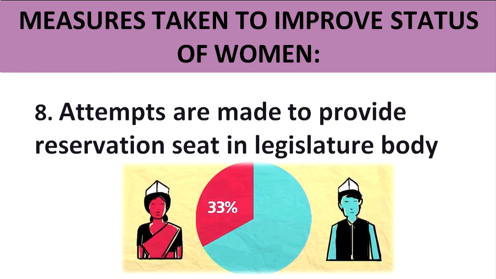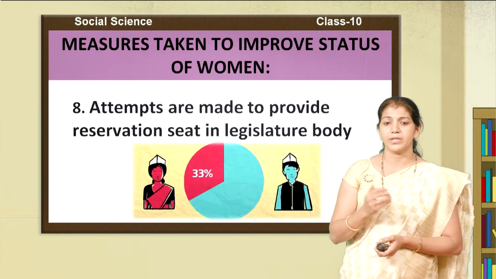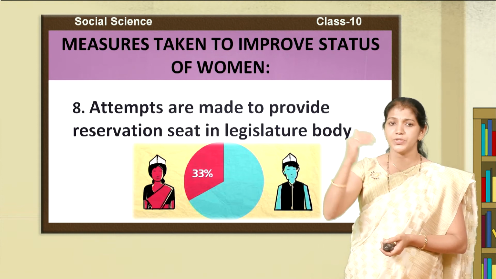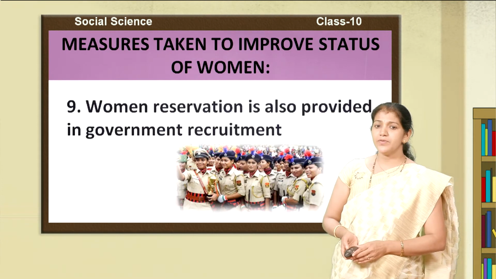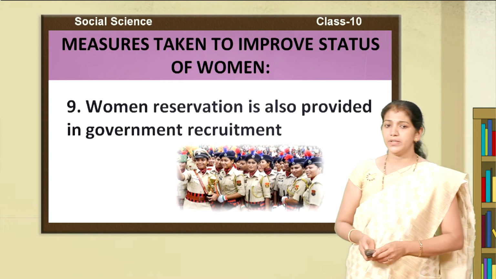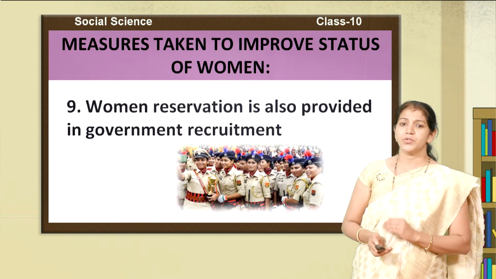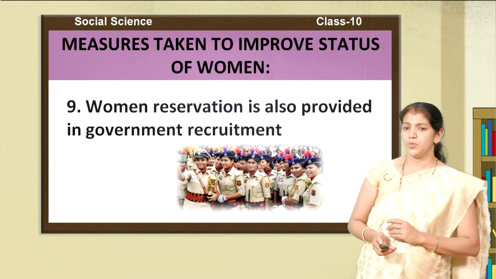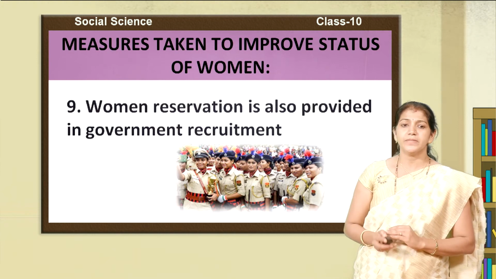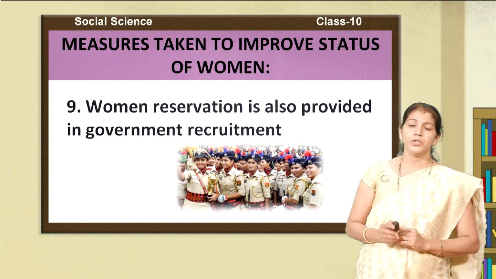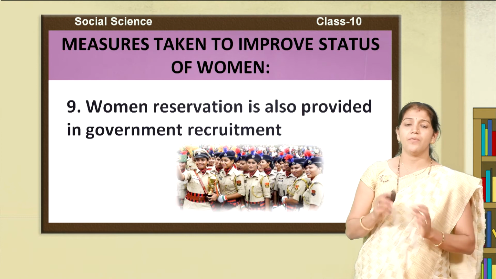There should be reservation for women. It avoids discrimination and provides a good opportunity to take administrative power in society. It improves the status of women. Reservation is also provided in government recruitment. It also increases the status of women in society, avoids discrimination, and improves the status of women. These are the important measures taken by the government to improve the status of women and avoid the problems of